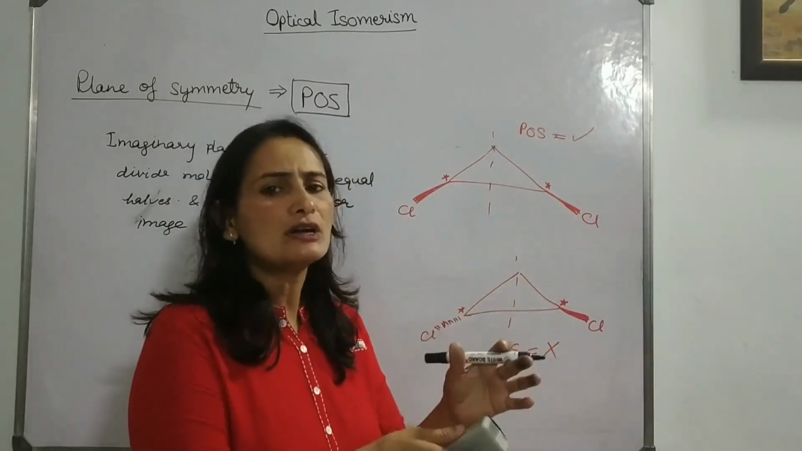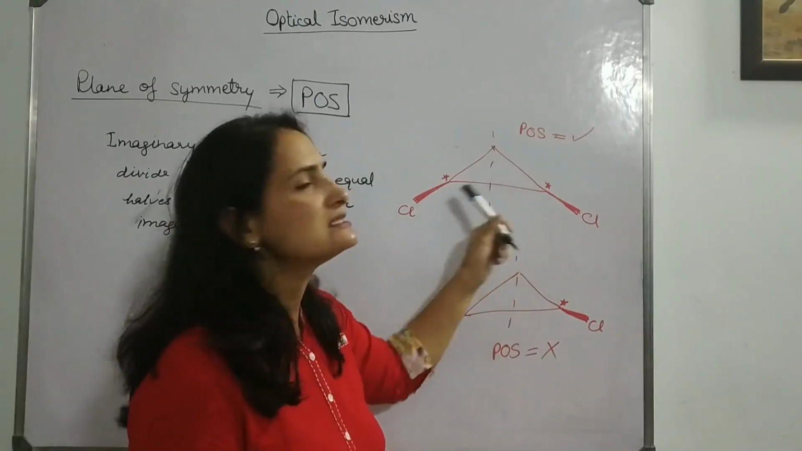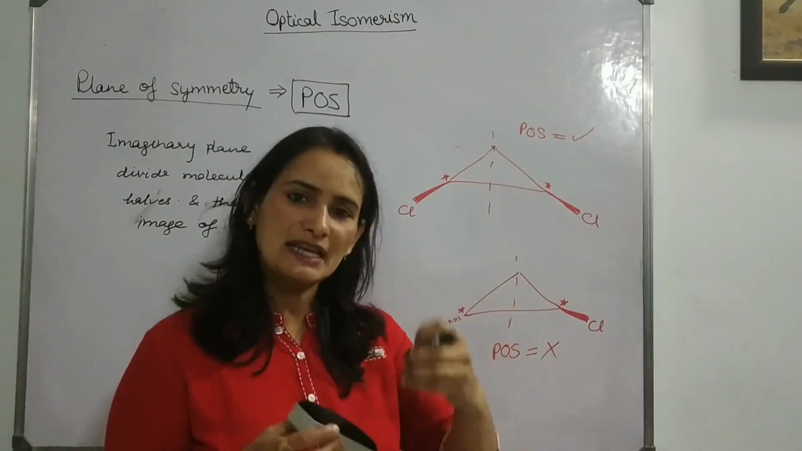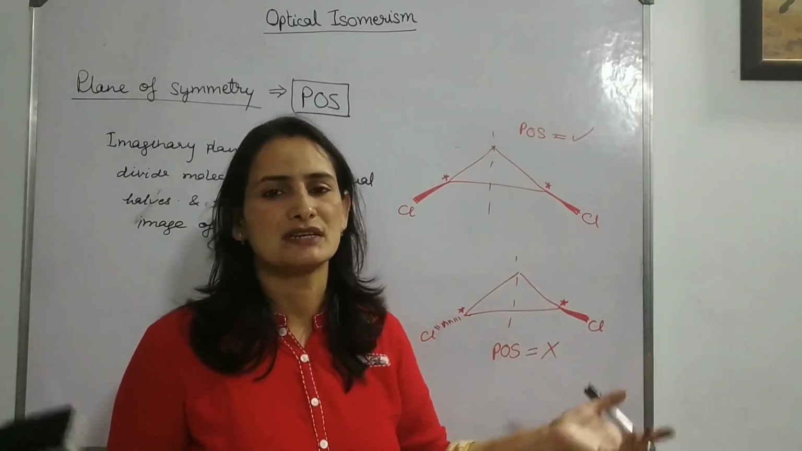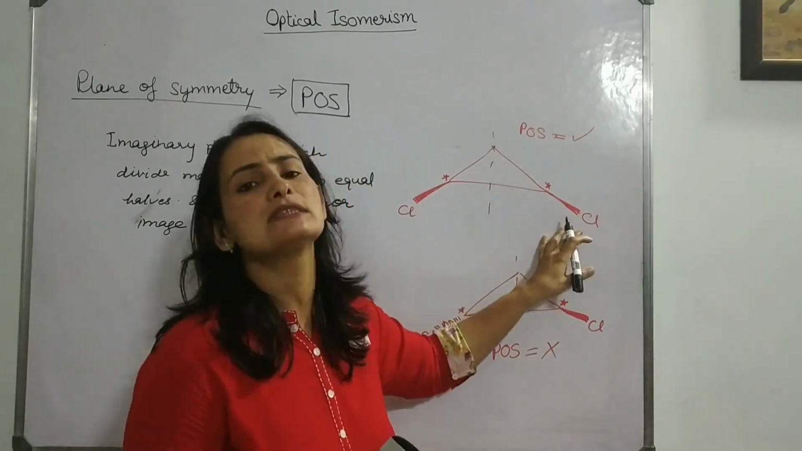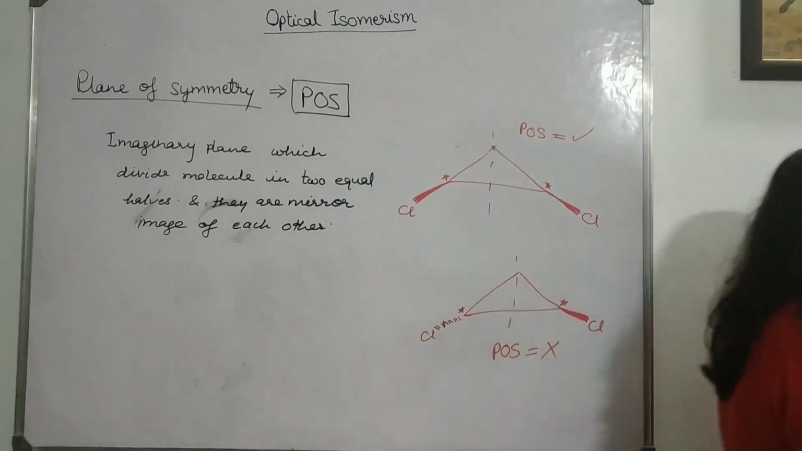That means not actually the mirror image. They are going to be identical. Identical means same. Mirror images are not the same. They are equal and opposite to each other. So we want equal and opposite. We don't want same. Okay, then this is the criteria of the POS.